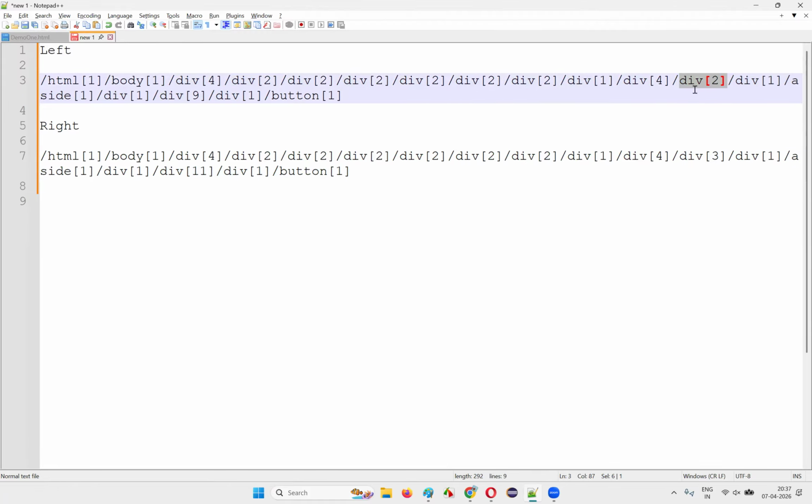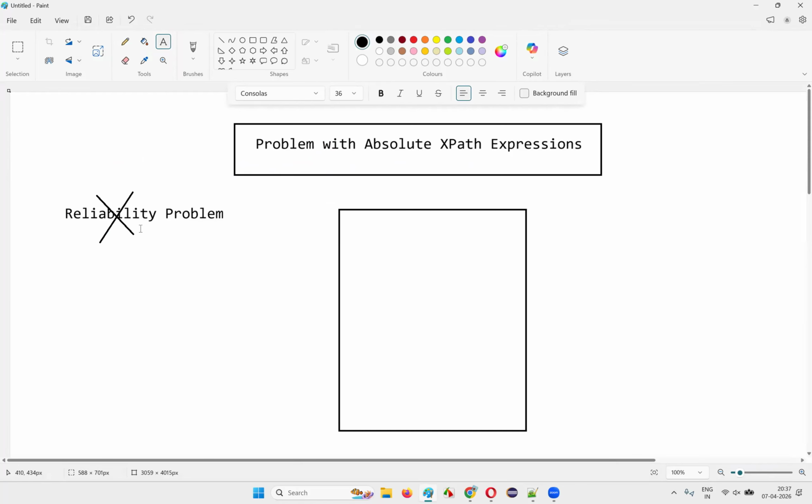But here if you observe, it is div[2], but here div[3]. The position has changed. You know about square bracket numbering, right? It has selected the second div tag, and here the third div tag. Now from here the path got changed, which means the absolute XPath expression got changed. That's why these absolute XPath expressions are not reliable.